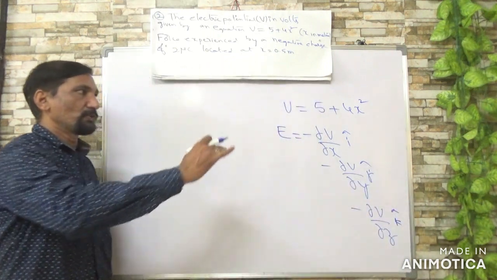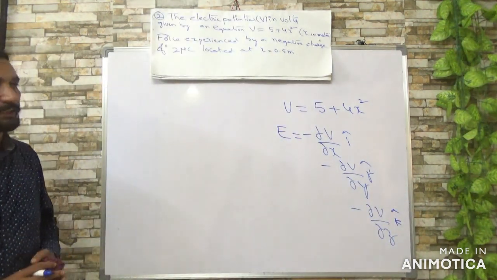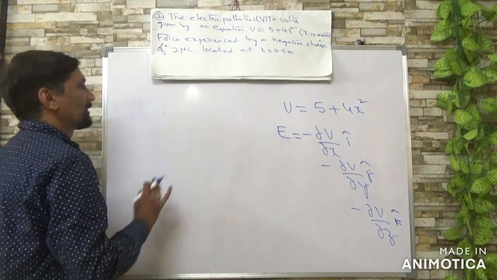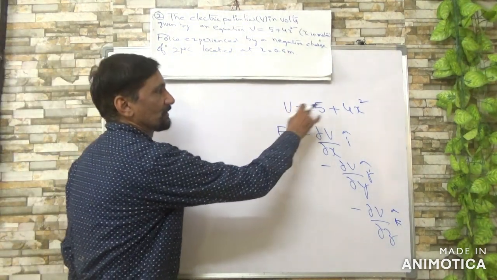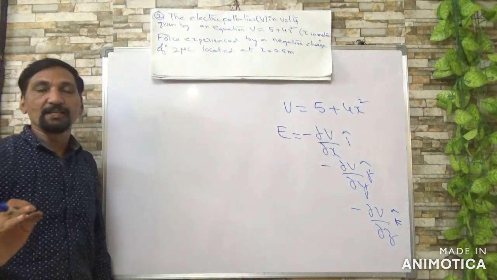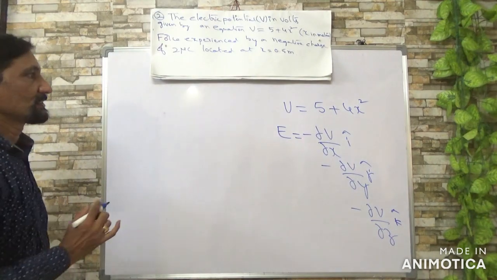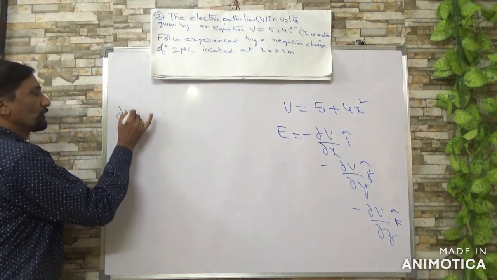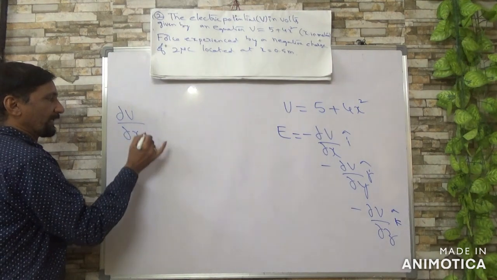In this way you can find the strength of the electric field. So first we'll differentiate this function partially with respect to X.